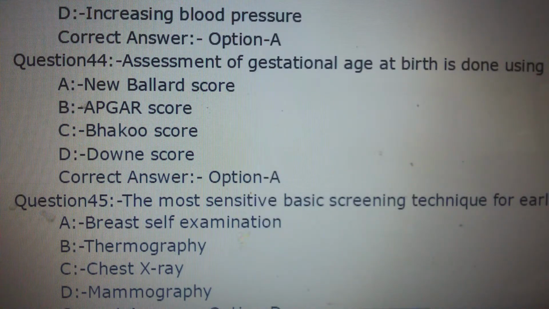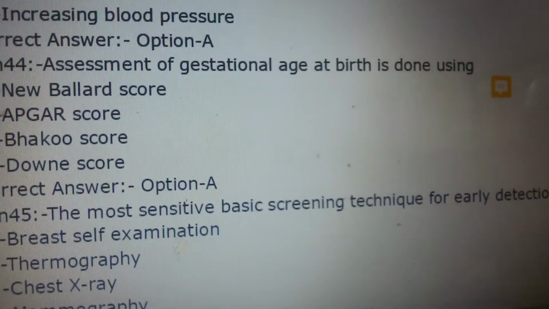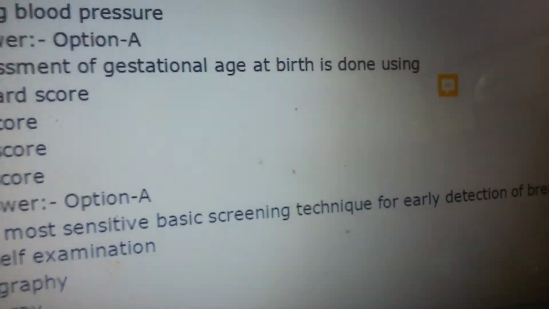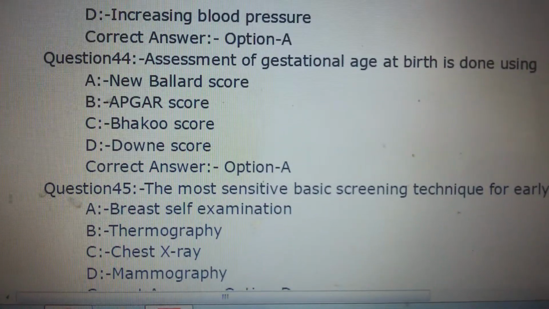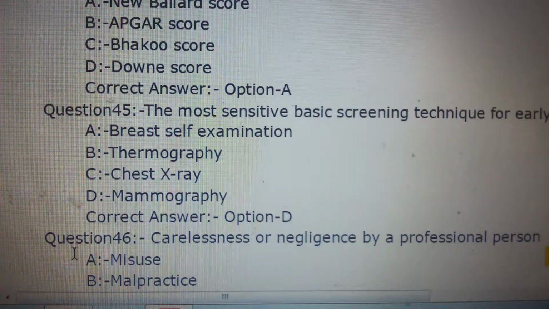Question number 45. The most sensitive basic screening technique used for early detection of breast cancer. It is option A, breast self-examination, option B, thermography, option C, chest X-ray, and option D, mammography. The answer is option D, mammography.